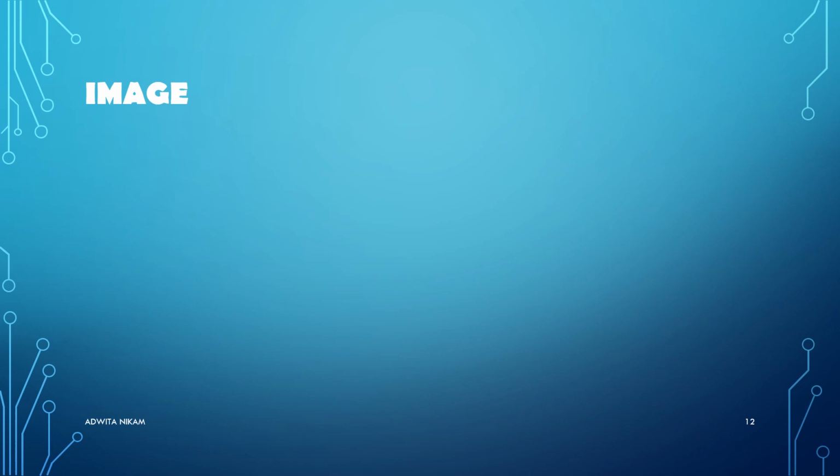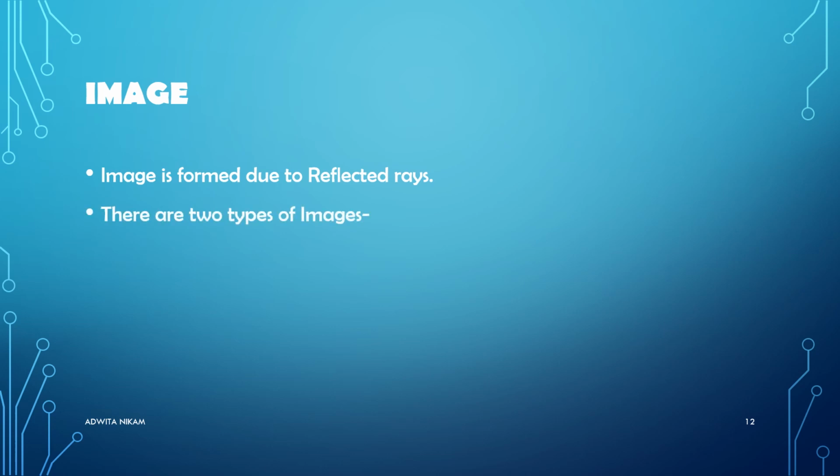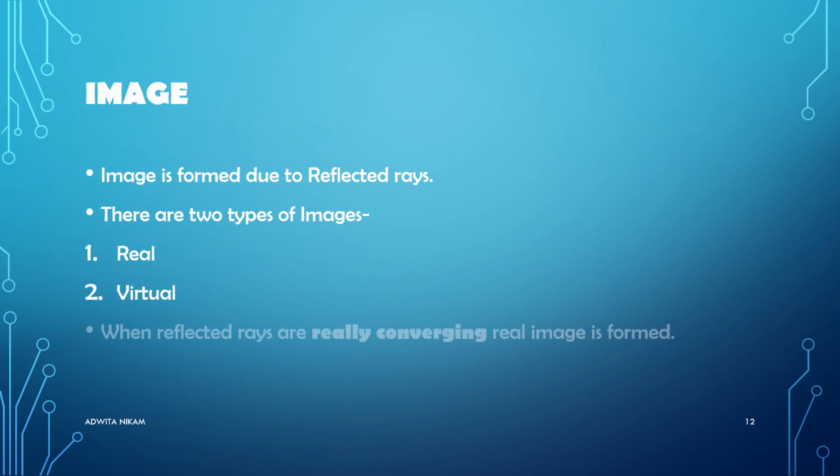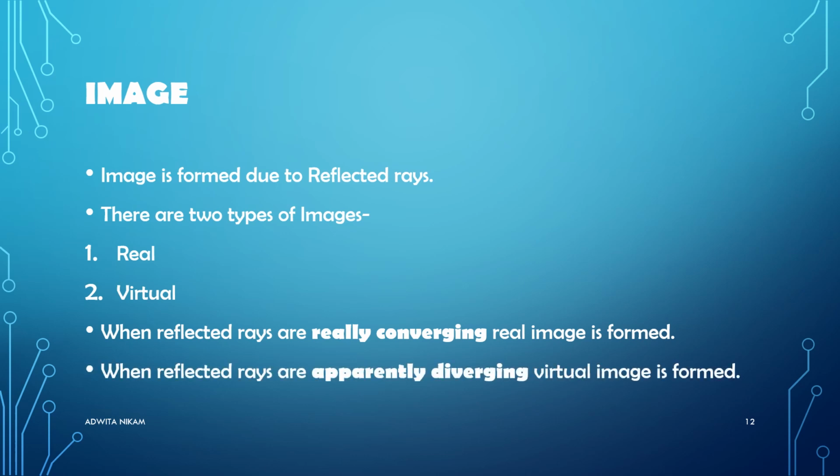Now we will see some main points about image. Image is formed due to reflected rays. There are two types of images, real and virtual. When reflected rays are really converging, means they are really meeting, a real image is formed. And when the reflected rays are apparently diverging, a virtual image is formed. Apparently diverging means they are going away from each other.